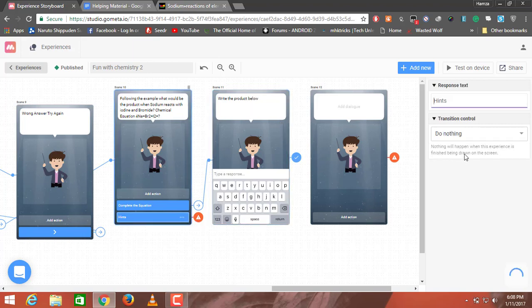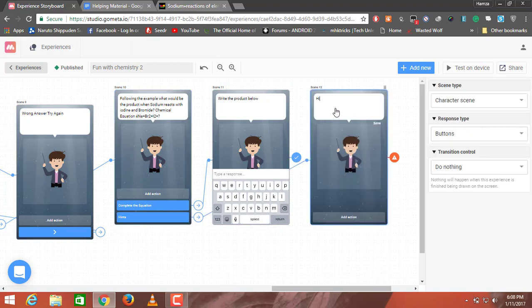Below for hints, I'll click on this. I'll change do nothing to transition to scene, and for hints, I'll write. What should the hint be? The hint should be something like, I don't know.